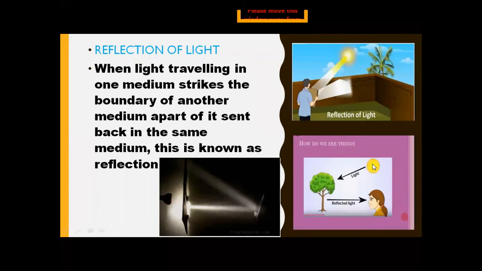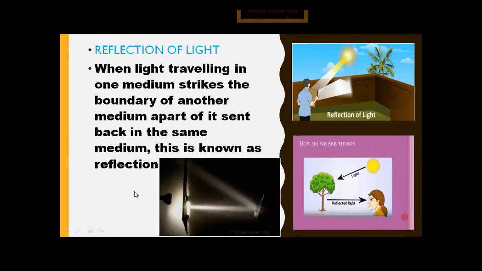Similarly, light is coming from the source, it strikes the tree, and we can see the tree because the reflected light enters our eyes. So that's how we can see the objects around us in the presence of light. So this is known as the reflection of light.